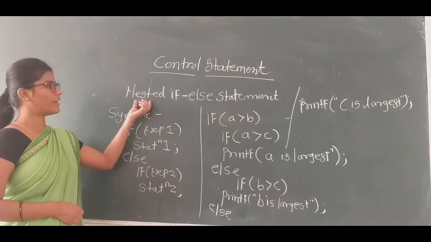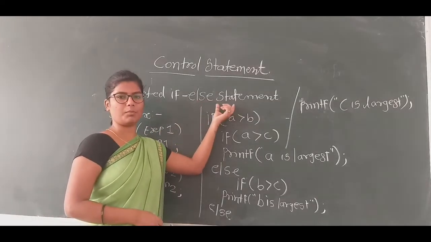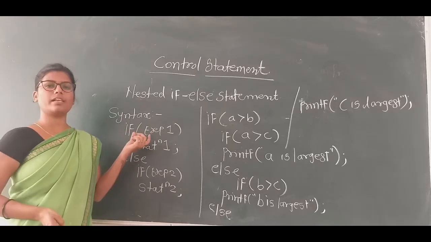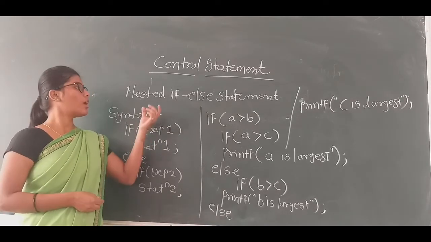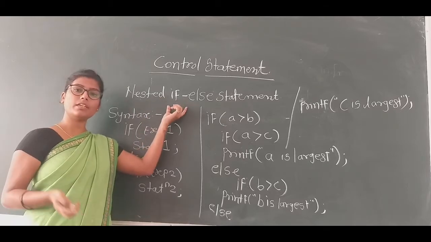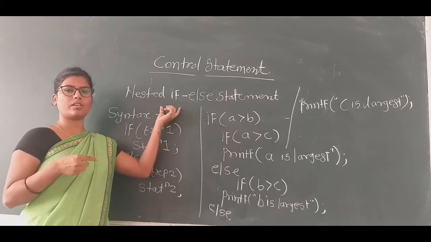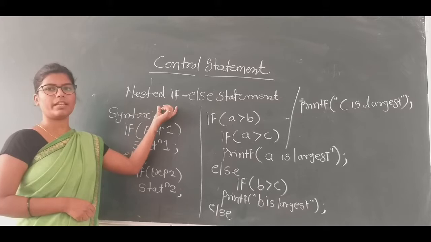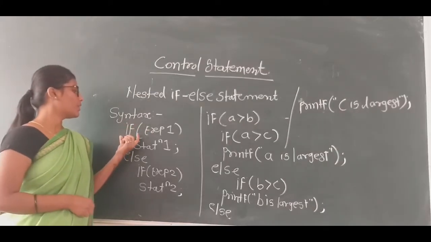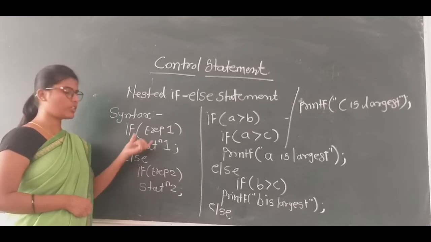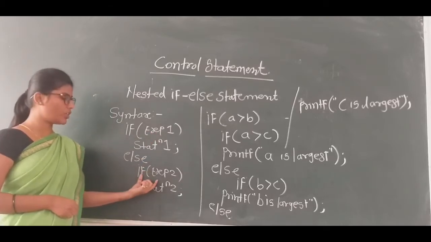Now we see the nested if else statement. The if clause and else part contain a compound statement. If we use another if else statement inside an if statement, the whole statement is called a nested if else statement. Let us see the syntax. Here we define two expressions, expression 1 and expression 2.